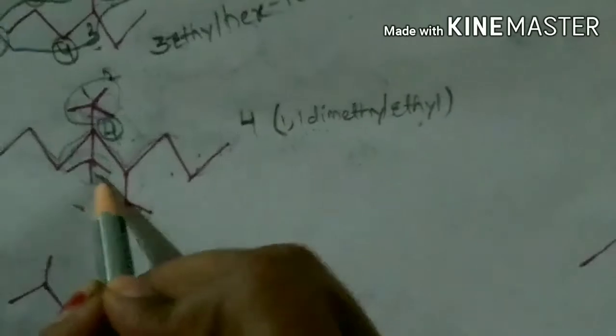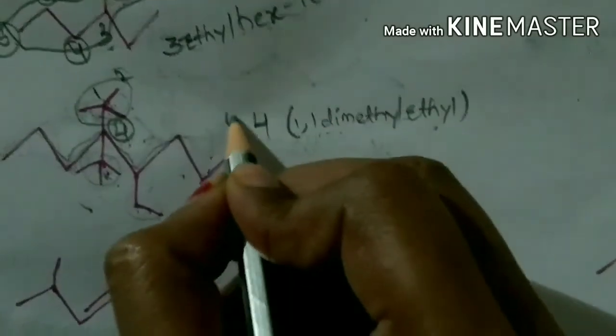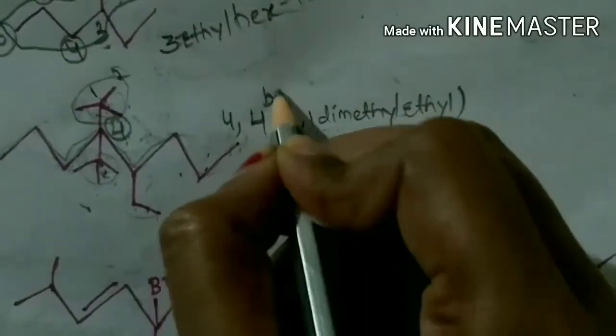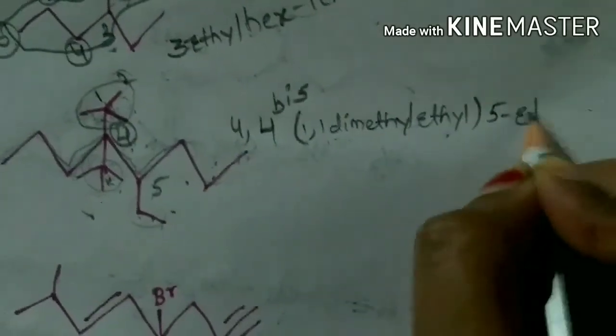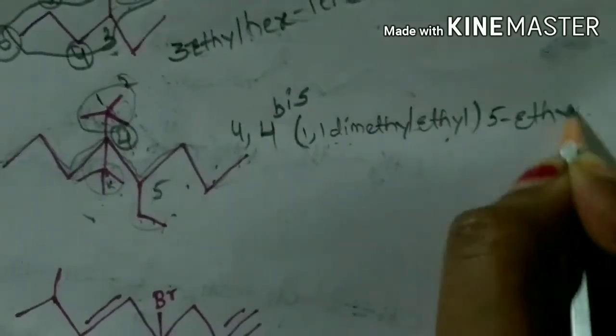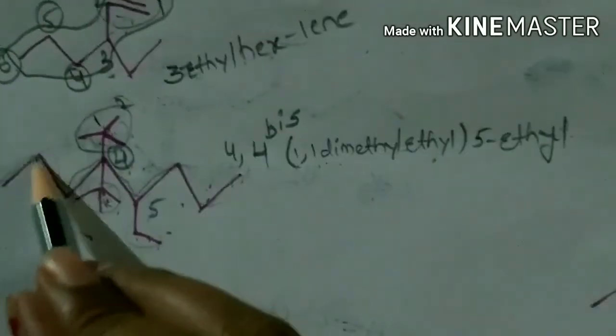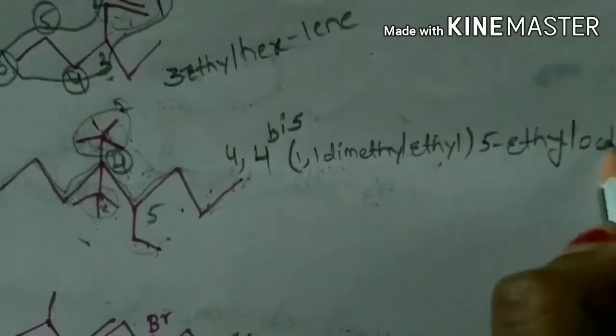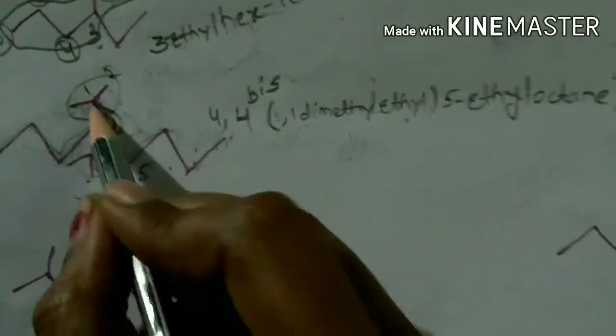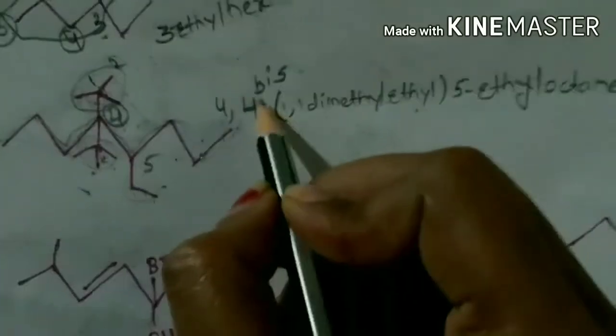Here at the 4th position, two similar complex substituents are substituted. So we have to indicate 4,4-bis(1,1-dimethylethyl), and at the 5th position ethyl, 5-ethyl. With how many carbons? 8, octane. As two complex substituents are present, we have to indicate bis.